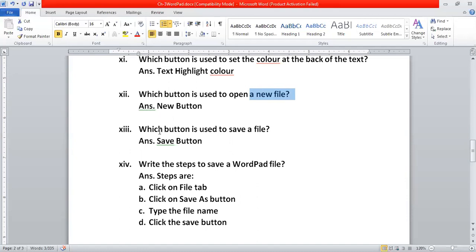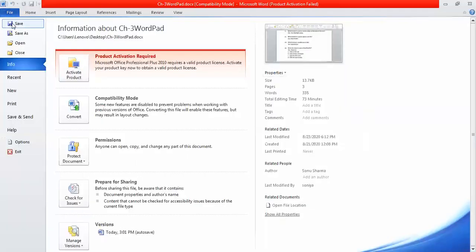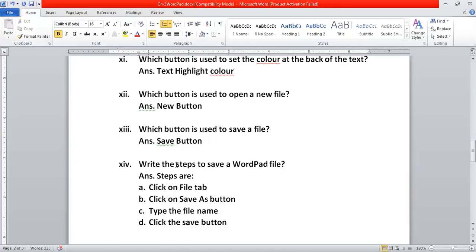Now the next question is, which button is used to save a file? Through which button can I save a file? We can save a file with the Save button. Is it okay to everyone? Should I show you how to save it? Let us click on the File tab. Over here there is a Save button. When I click on the Save button, what happened? My file got saved. Is it clear to everyone? I hope it is clear to everyone.